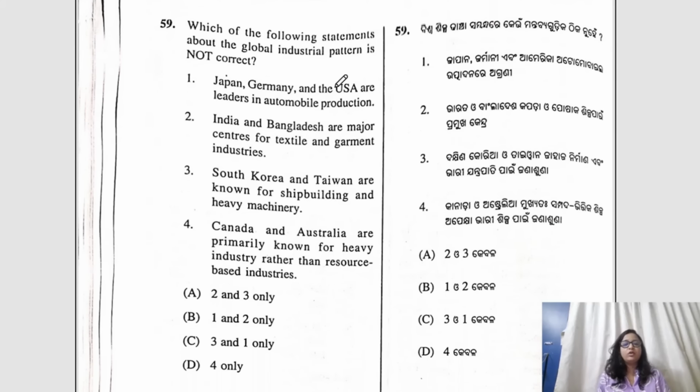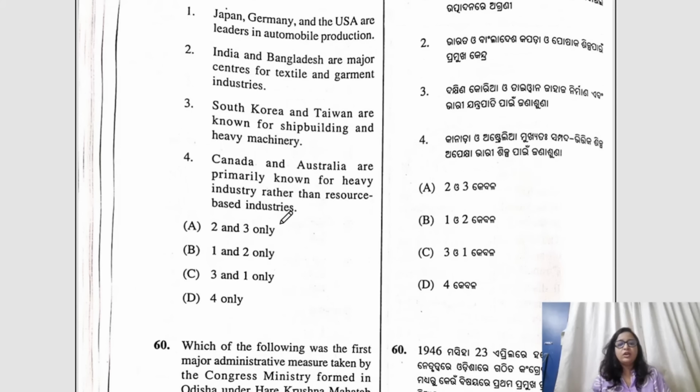Question number 59. Which of the following statements about the global industrial pattern is not correct? So if you think, we all know that Germany, yes, it is related to automobile production. It is one of the best countries that produces automobiles. So first, if you remove 1, you're left with 2 and 3 and 4. Now South Korea and Taiwan are known for shipbuilding and heavy industry, and Canada and Australia are primarily known for resource based industries because of their location, right? So 4 is incorrect. D would be the correct answer.